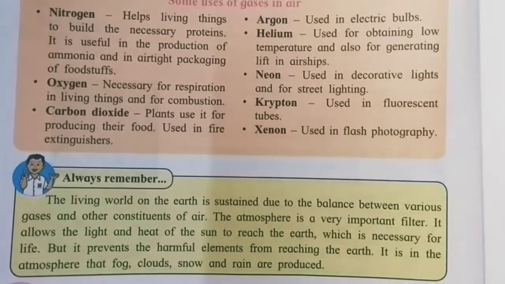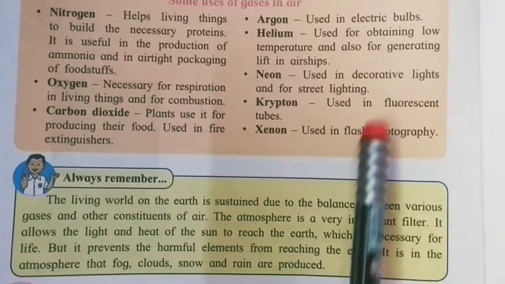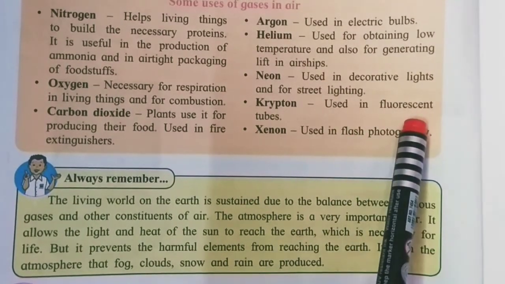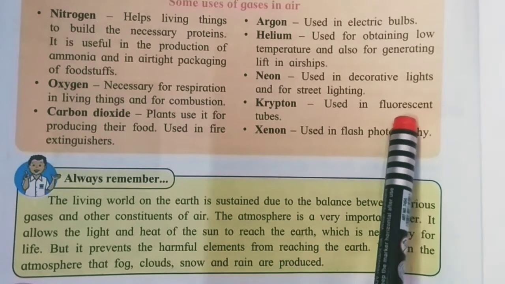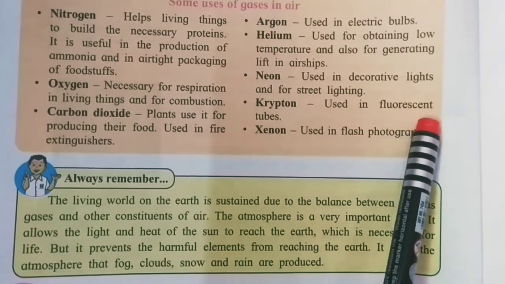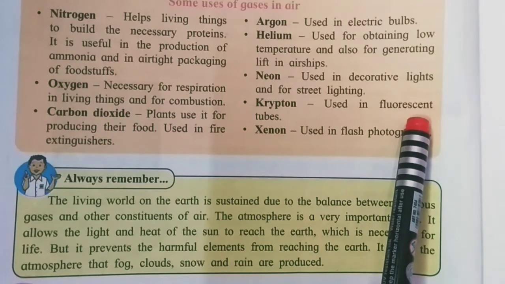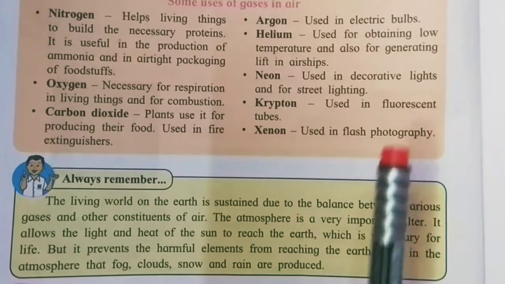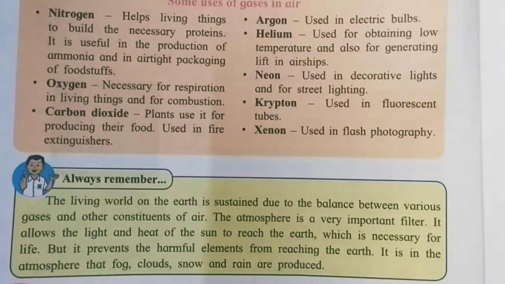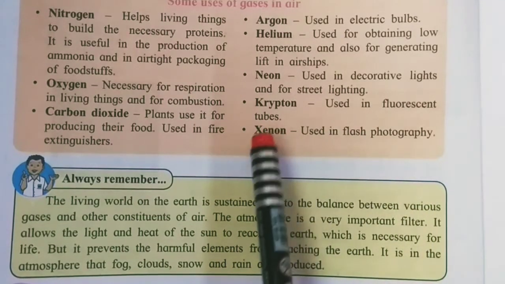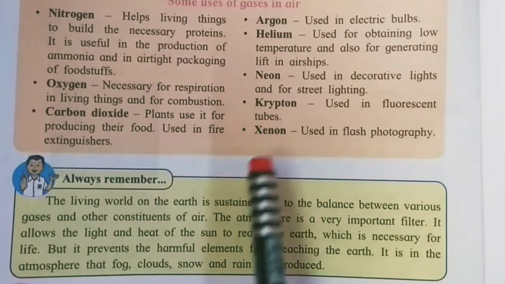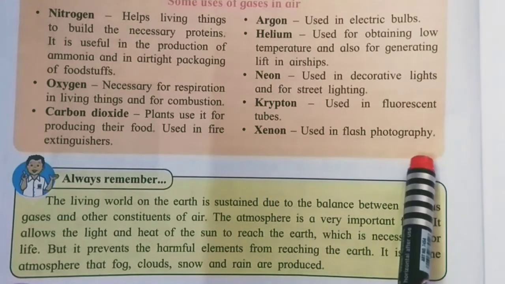So see here, in our house also there are tubes, and gases are used. It is also used for the hoardings with the names of hotels or some place name, which are shown by these light tubes. Their gas uses krypton.